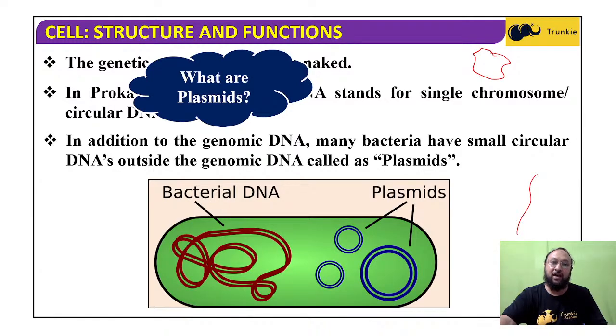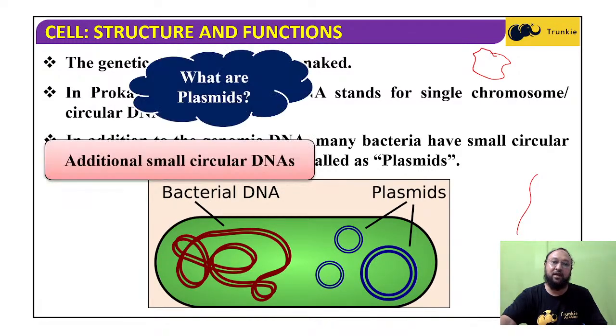Now, what are plasmids? These are additional small circular DNAs. Like we have seen, the DNA is present in the chromosome, and that chromosome is present in the nucleus. But if DNA is found apart from the nucleus, as in the chloroplast or mitochondria, which have their own DNA, we call it extranuclear DNA or cytoplasmic DNA.